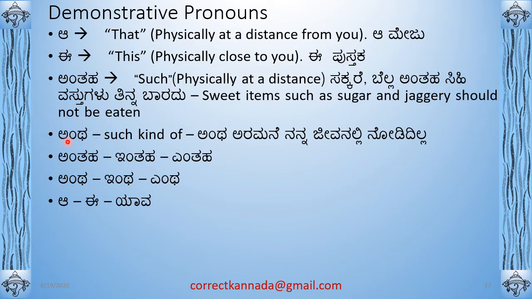So antaha is basically pointing to the qualities of a person, right? Like this, antaha aramane. So the moment you use antaha, you will immediately follow it with a noun, and that noun's good qualities are what is used here. Of course, it's used even for very bad qualities. For example, if somebody is really very bad, a disgusting person, then you will also use this antaha. But typically, antaha is used to say a person is of very high quality or a thing is of very high quality.